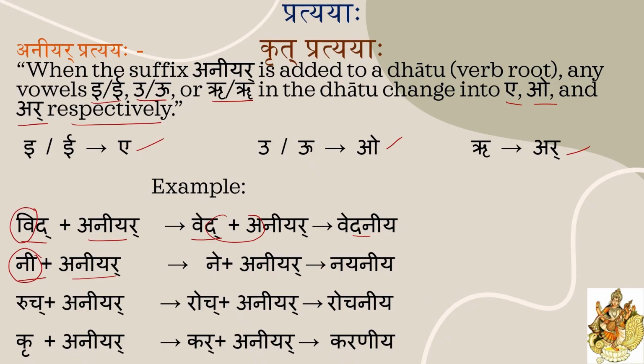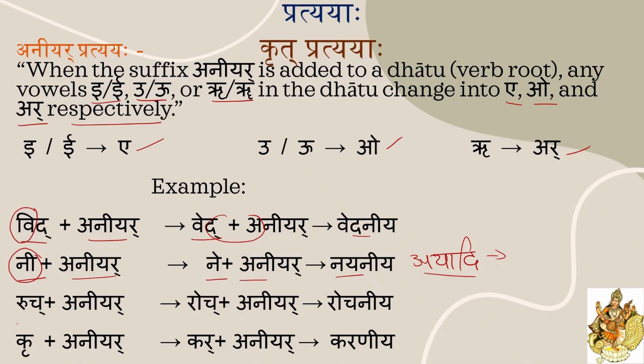This ni is changed into ne, i is changed into e. Ne plus aniyar, because of ayadi sandhi, it became nayaniya. Ne plus a, naya. So this is called ayadi sandhi, or ayavayavadesha sandhi. I hope all of you know about this sandhi. If not, go to our channel and check it out in the sandhis. You will get it once you check it out.